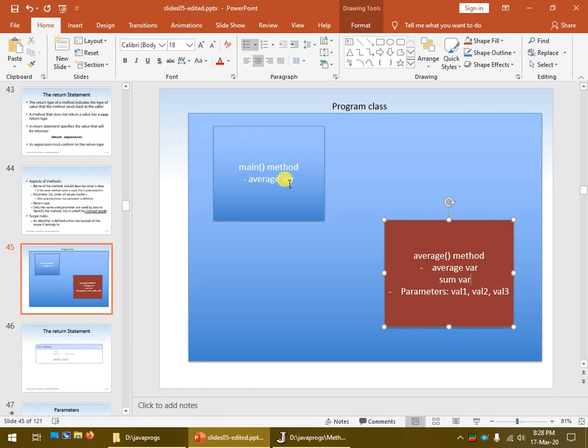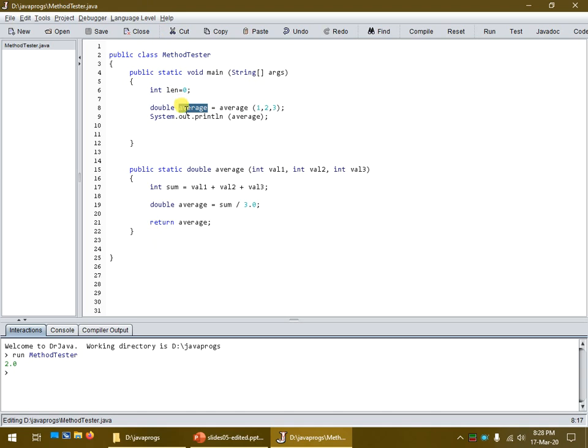So even though we have multiple average values and we have an average method, Java isn't actually confused because this average variable belongs to the main method, this average variable belongs to the average method, and the average method is just a method. So Java knows that that itself is not a variable by calling it in this syntax. And this is why it's very important to know your parentheses, your braces, your brackets, and so on. This is how Java is determining that that's actually supposed to be a method, by those parameters.